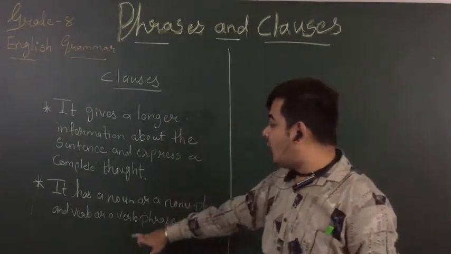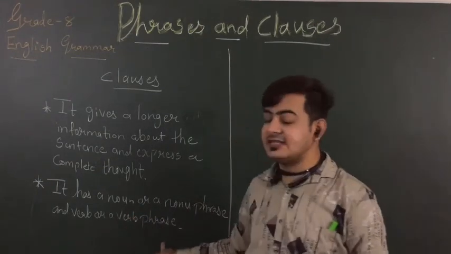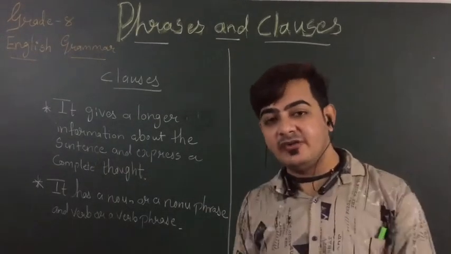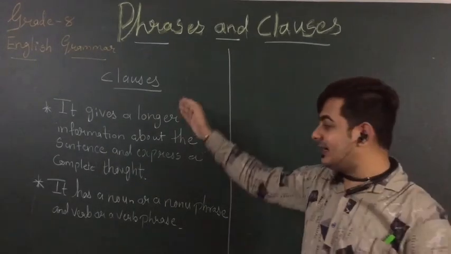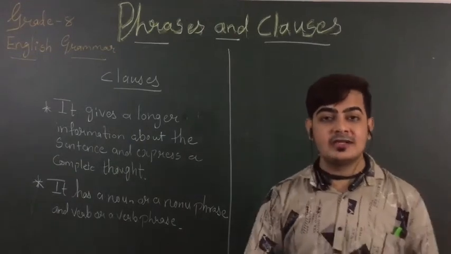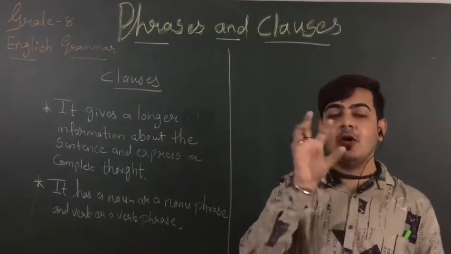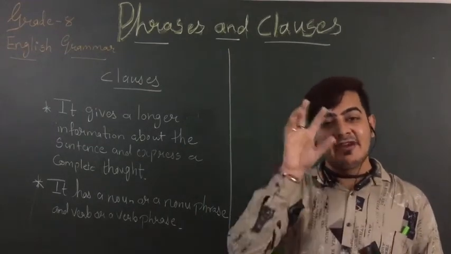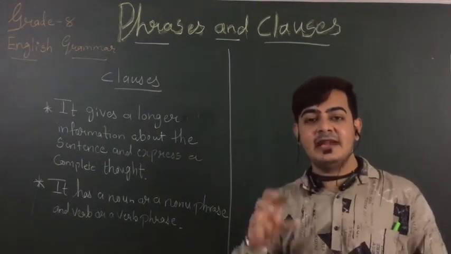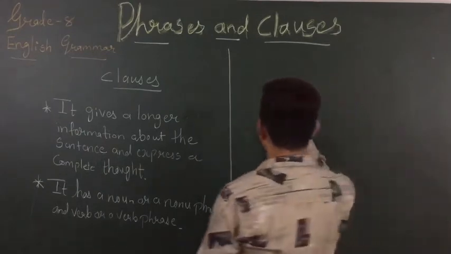I will explain noun phrase and verb phrase in detail later, but right now we need to identify what is the noun and what is the verb in the sentence. That makes a proper combination of a clause. When a noun and a verb are combined and there is a meaningful sentence, that means it's a clause. Let me give you an example.